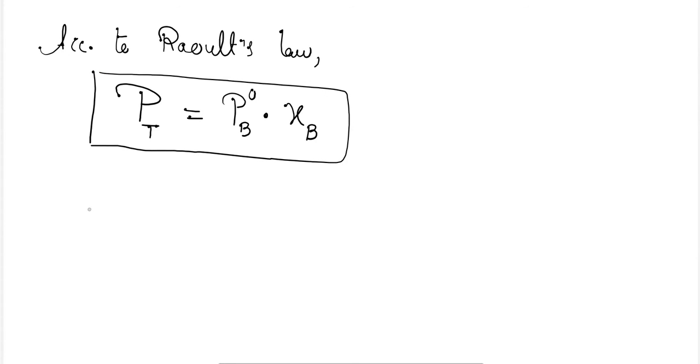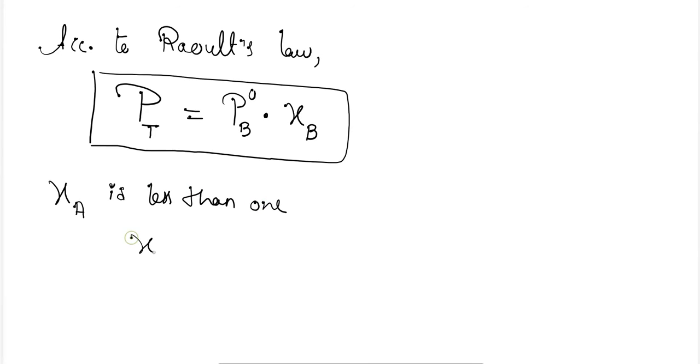So this is Raoult's law for a non-volatile solute. Now, if I am going to calculate the lowering in vapor pressure, why will there be a lowering in vapor pressure? Because XA, which is the solute, is less than 1.